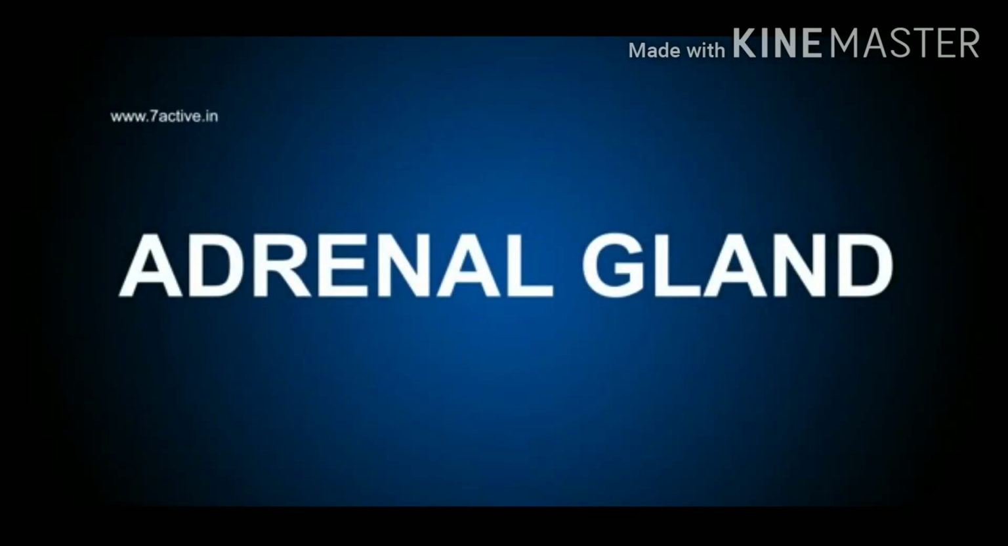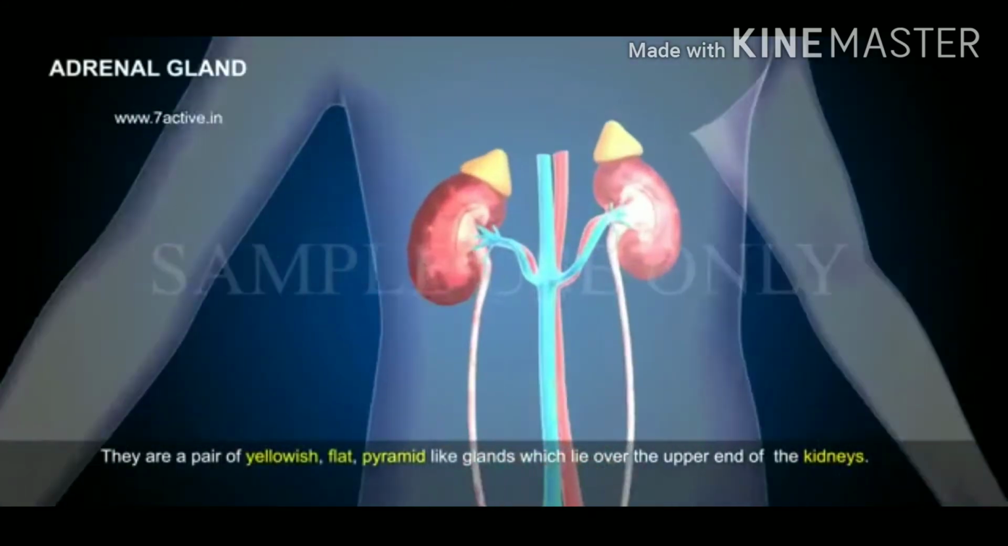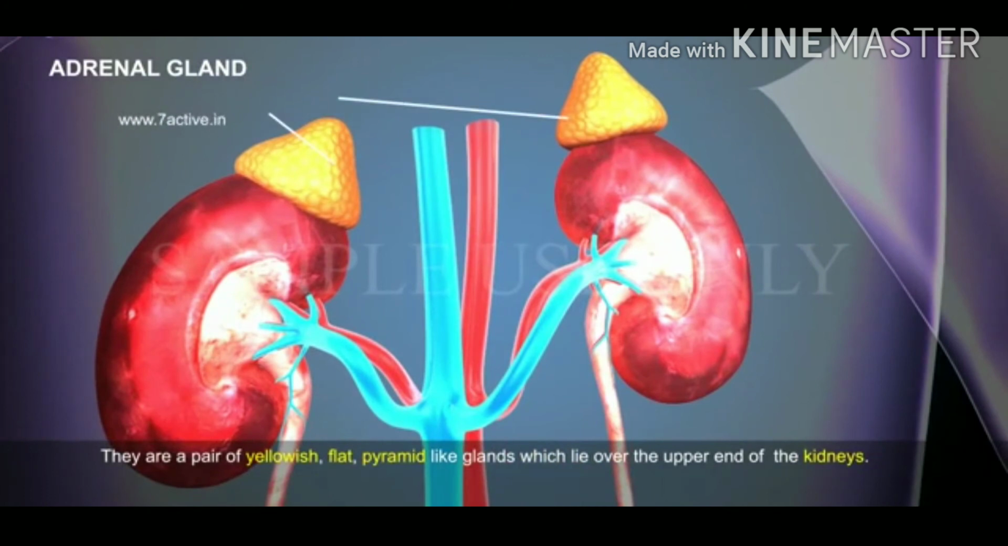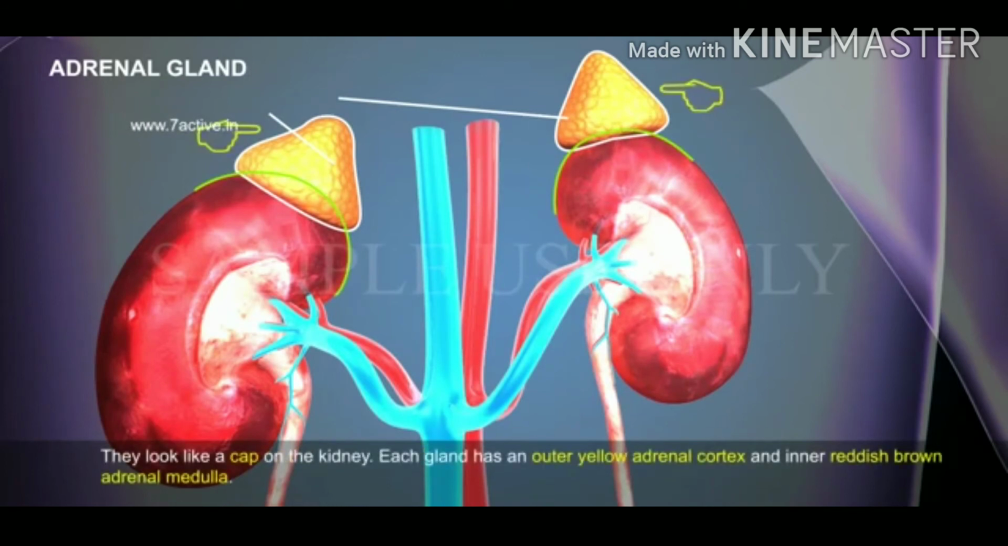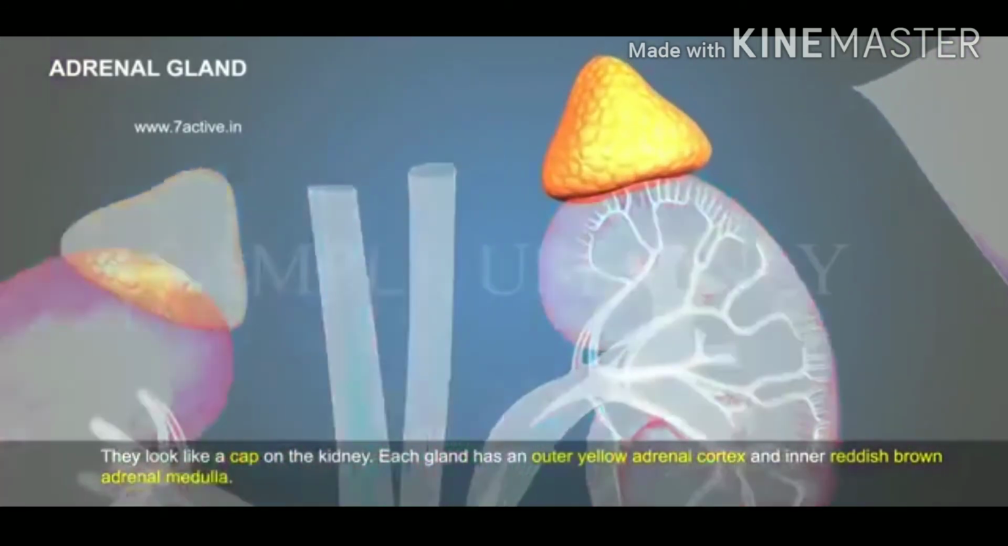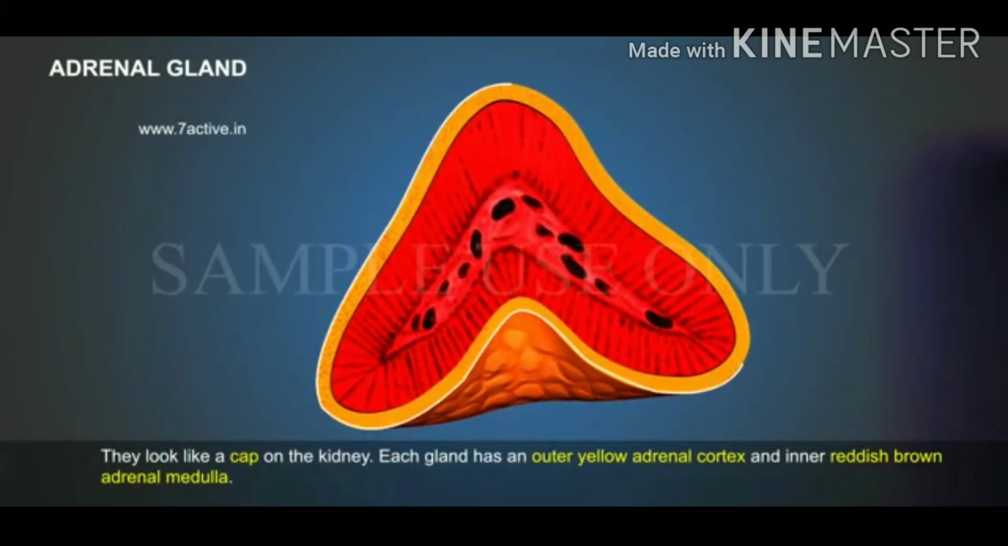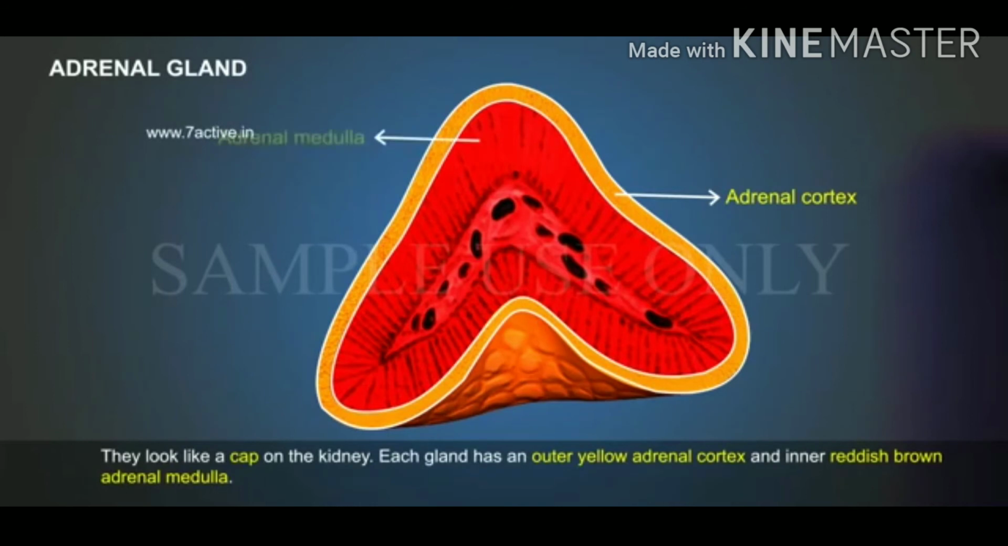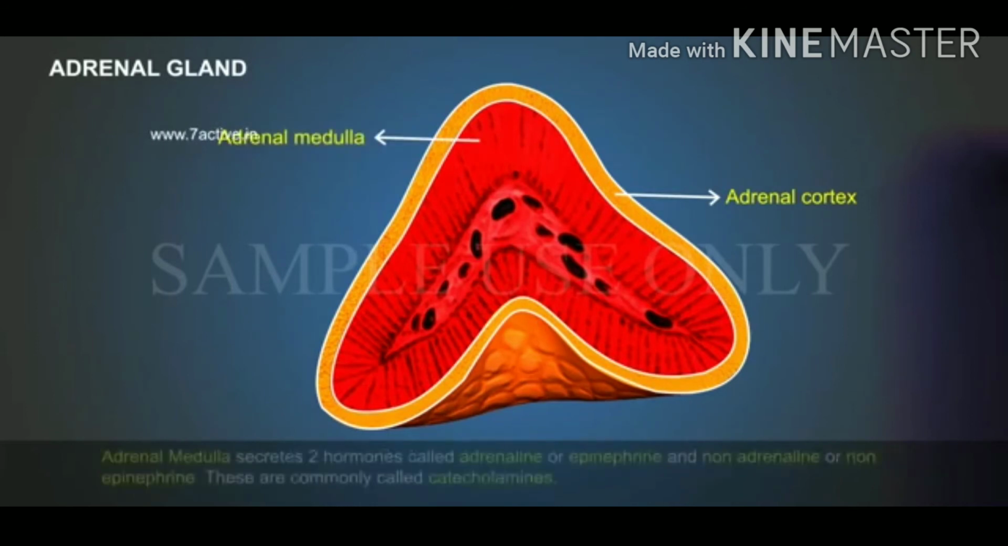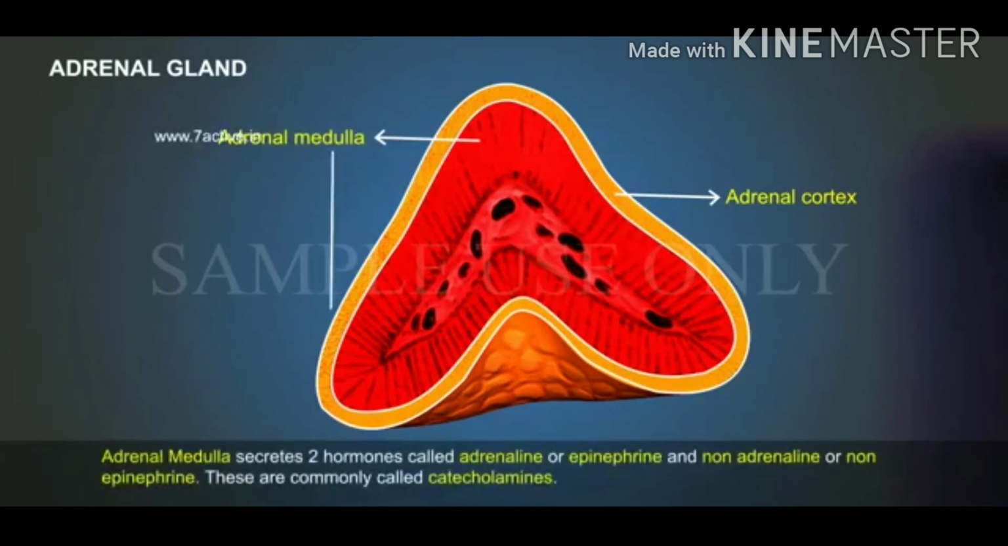Adrenal gland. They are a pair of yellowish, flat, pyramid-like glands, which lie over the upper end of the kidneys. They look like a cap on the kidney. Each gland has an outer yellow adrenal cortex and an inner reddish-brown adrenal medulla. Adrenal medulla secretes two hormones called adrenaline or epinephrine and